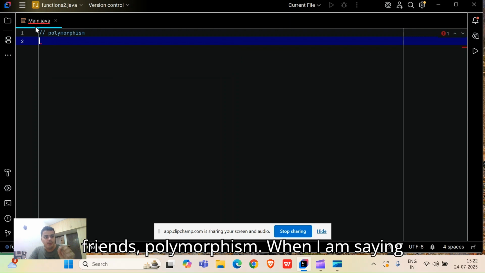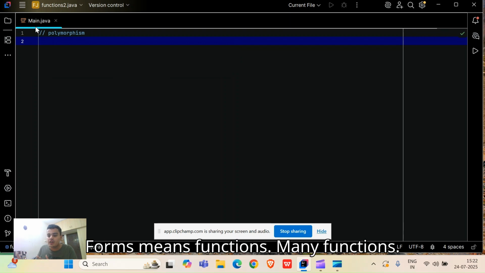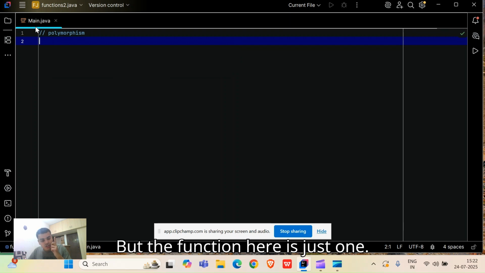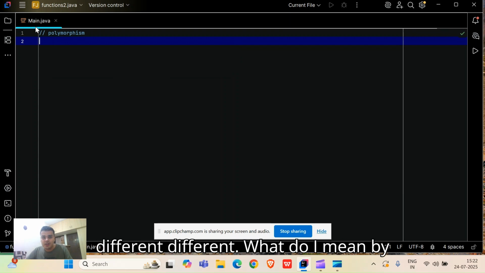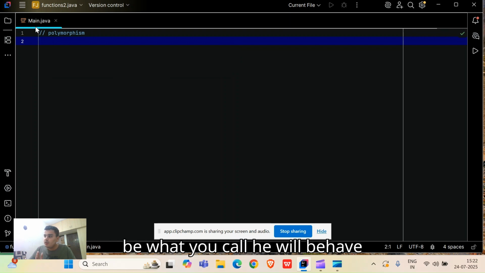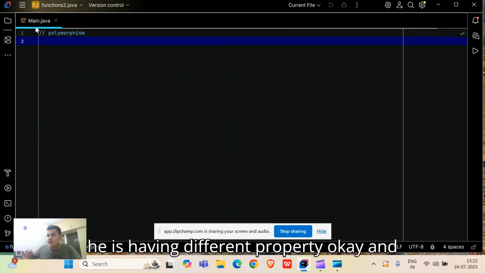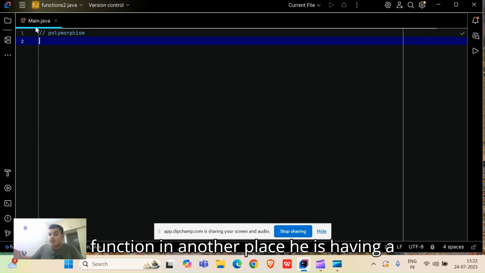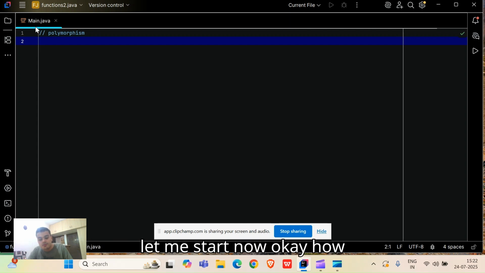Okay, see friends, polymorphism. When I'm saying polymorphism, poly means many, forms means functions, many functions. But the function here is just one, but the characteristic of that one function is different. What do I mean by that? The function in one place will behave separately, and in another place it has a different property. So let me start now.